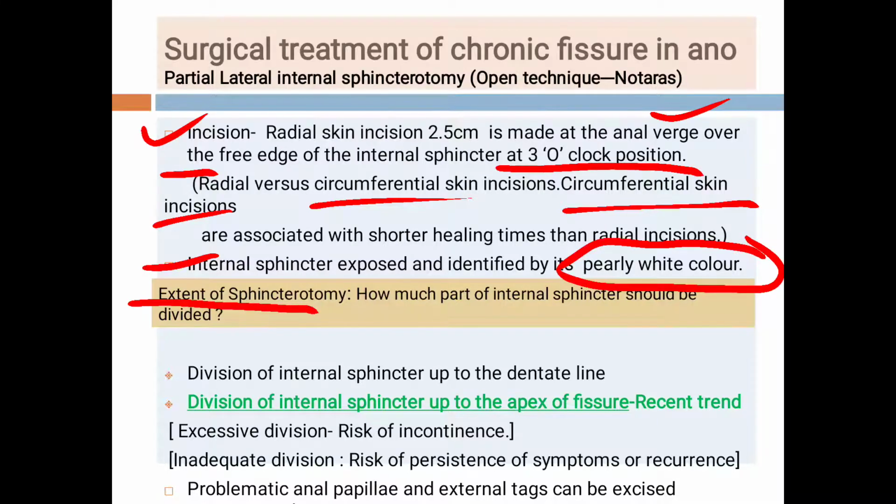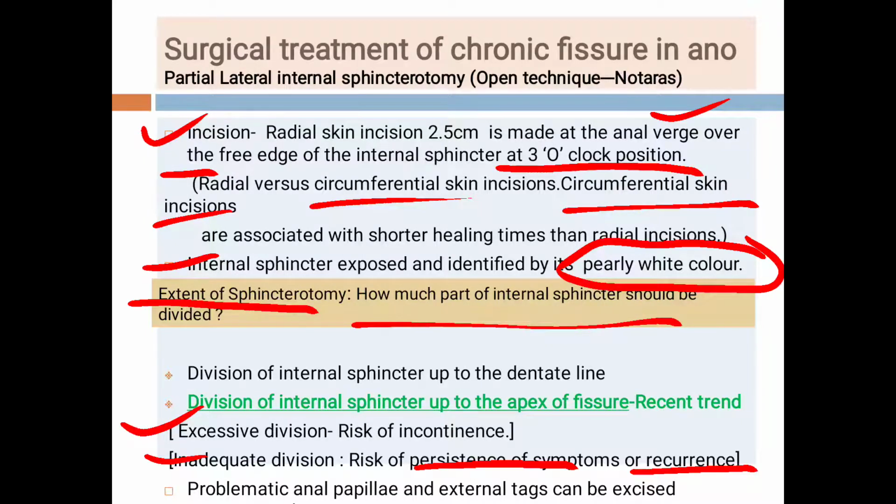After exposure of the sphincter, how much sphincter we should divide is very important, because if we divide excess sphincter, it will lead to incontinence, and if we do an inadequate division of the sphincter, it will lead to persistence of the symptoms or recurrence. So we should not divide more or less. This is very important.